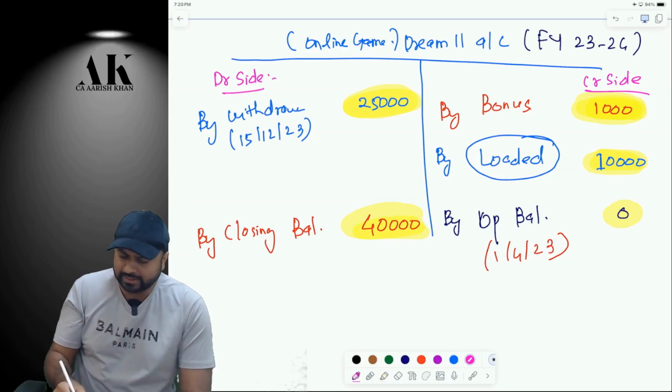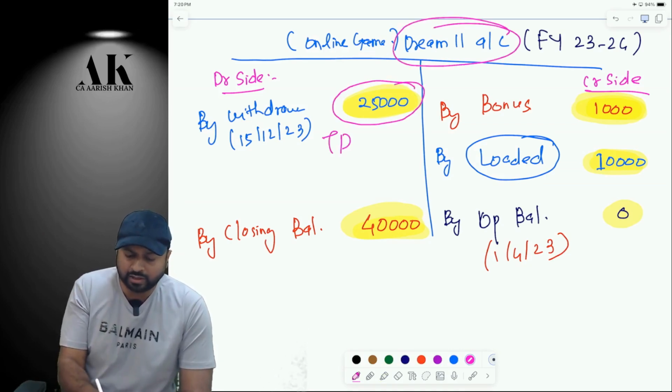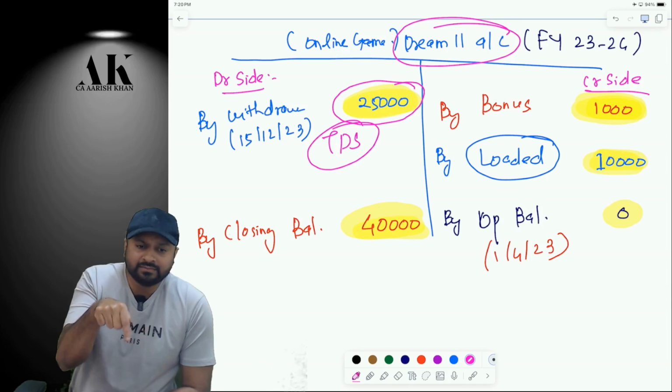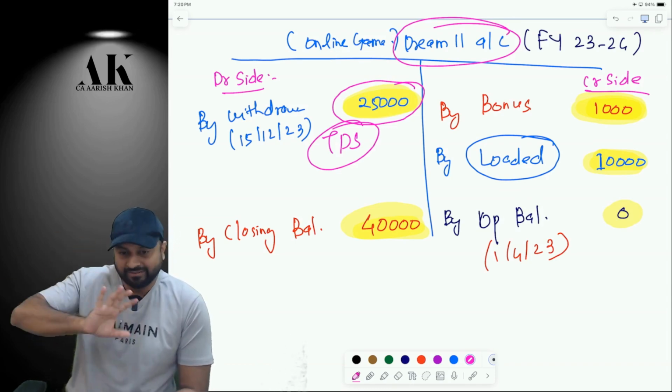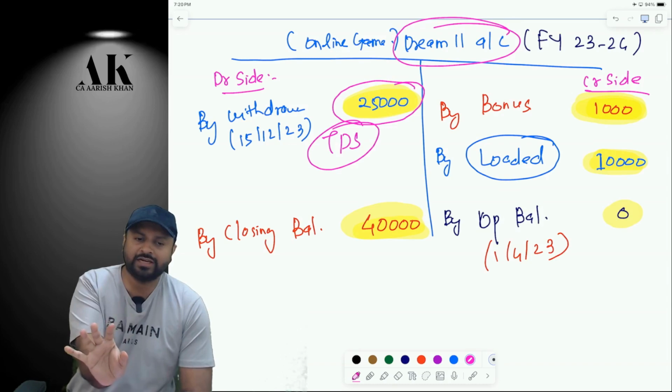So the government is targeting this amount. The government is saying at the time of withdrawal, Dream 11 has to deduct what? TDS. So when I'm withdrawing, what is the date? I'm just giving you an overview. I'm not teaching you the provision. The provision will come after some time. First of all, understand the overview of the provision, then we will go into the legal provision later on.